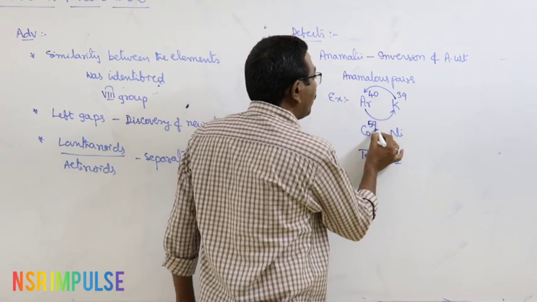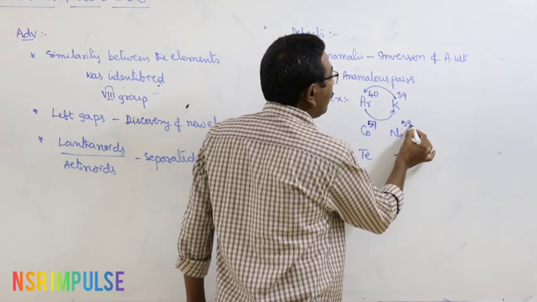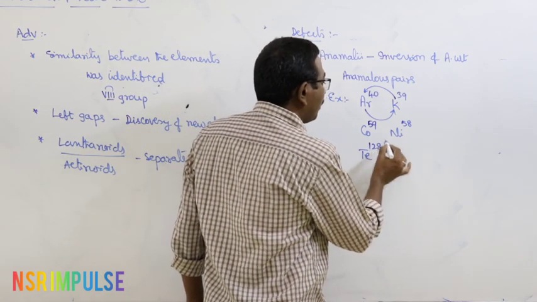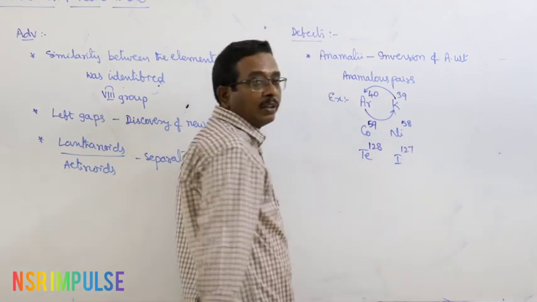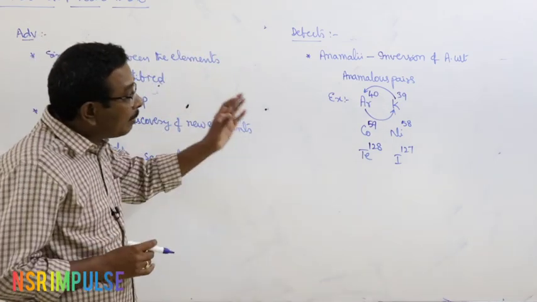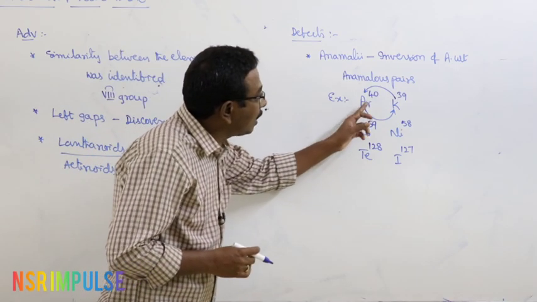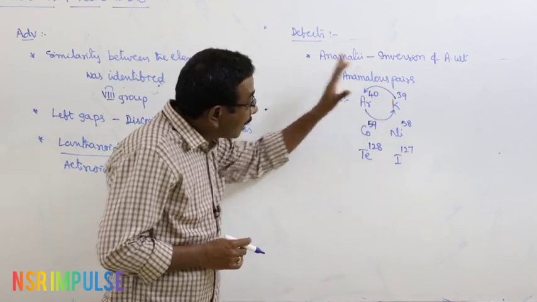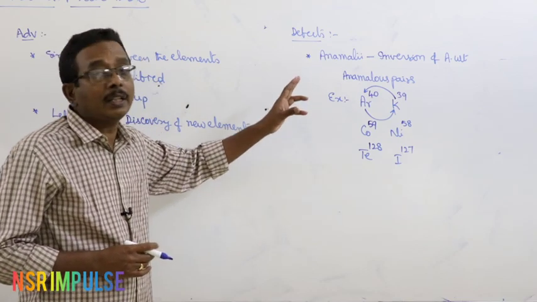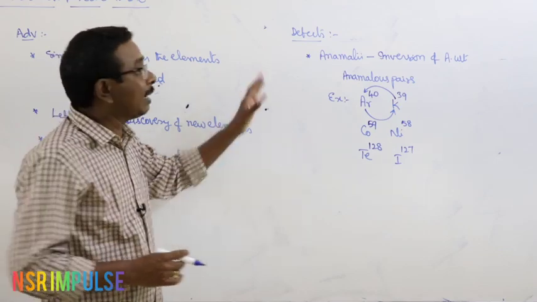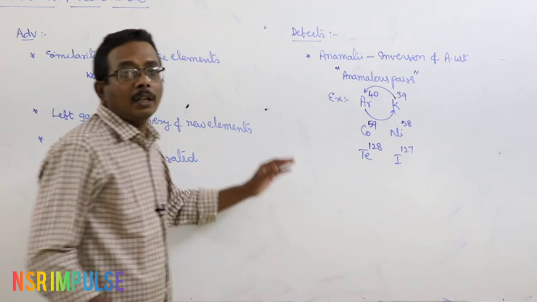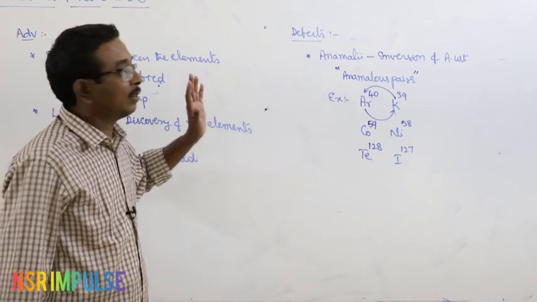Cobalt atomic weight 59 grams and nickel 58 grams. Here also the same thing is observed. Tellurium atomic weight 128 grams, iodine 127 grams. Same thing is observed here also. It means when the elements are arranged in increasing order of their atomic weights, there are some deviations. There is an inversion of atomic weights of some pairs of elements. They are represented as anomalous pairs. Very, very important for the objective questions or exams.